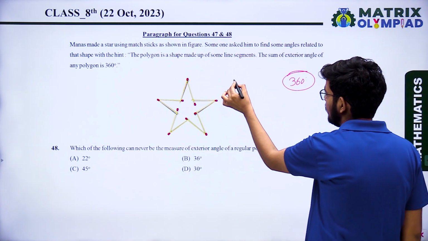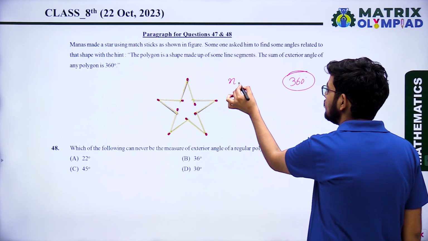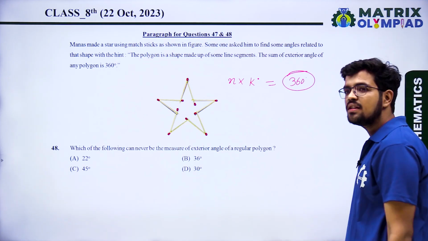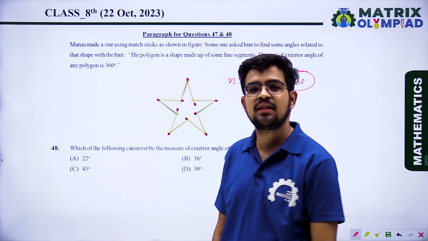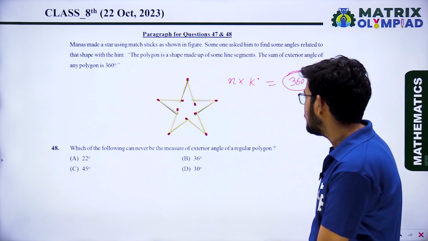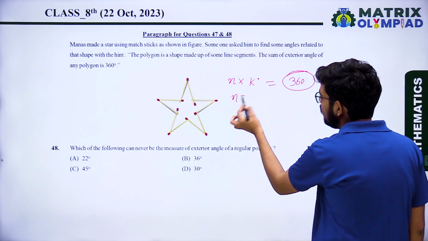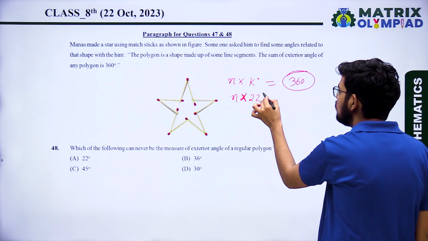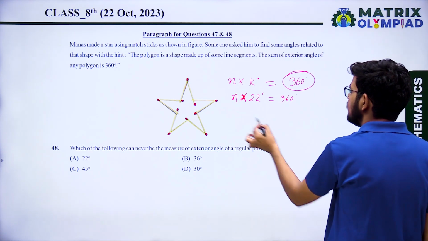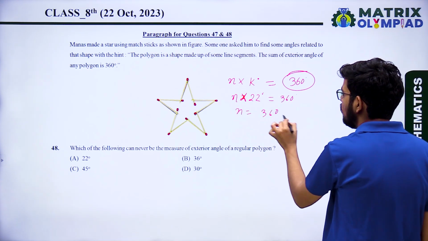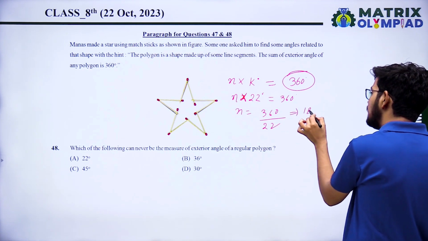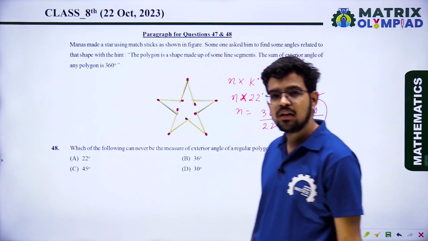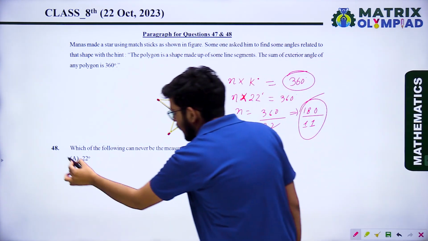So if the number of sides is n and the angle is k degrees, n into k will be 360 degrees, and n is the number of sides, so it will be a natural number. So put k for each answer. Option A is 22: n into 22 equals 360 degrees, so n equals 360 upon 22, that is 180 upon 11. So 180 upon 11 is not a natural number, so it means A cannot be the measure of exterior angle.